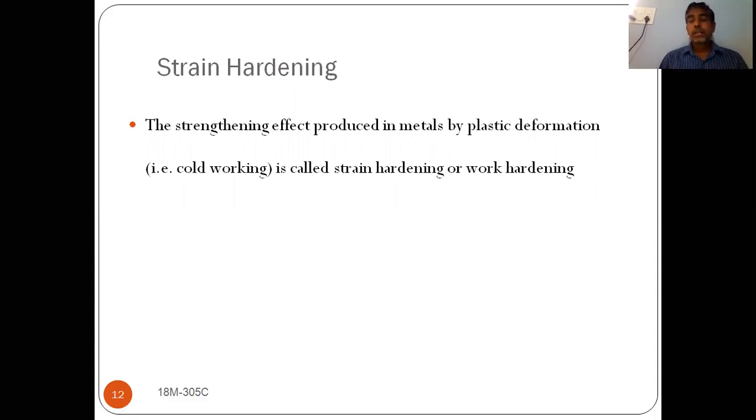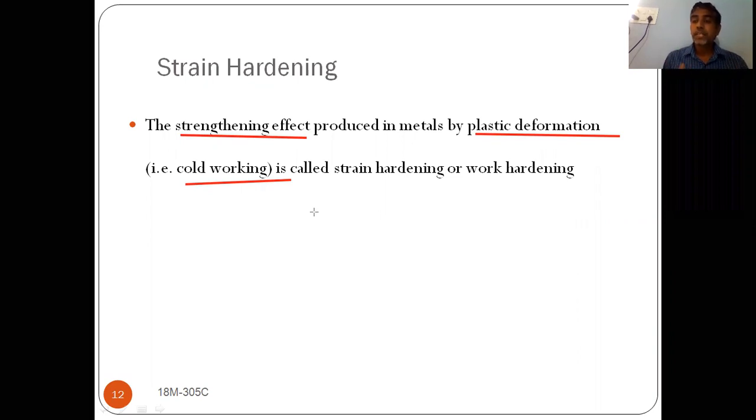Okay, or work hardening. So I'm repeating once again. Strain hardening or work hardening. Strain hardening is nothing but the strengthening effect that is produced by plastic deformation when cold working takes place at room temperature. So when you work on a metal, when you work on a material, what will happen? Due to plastic deformation, it gains strength. That property is known as strain hardening or work hardening.